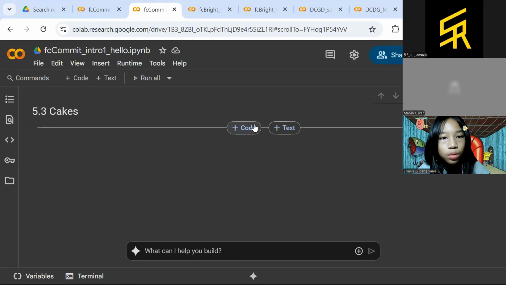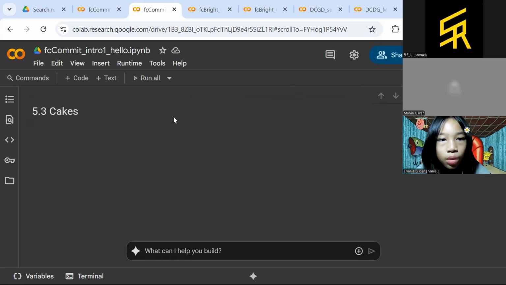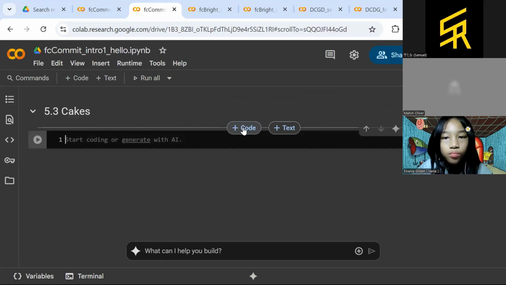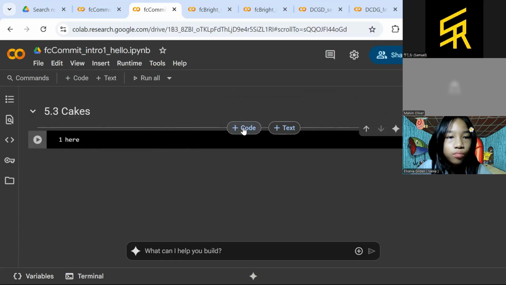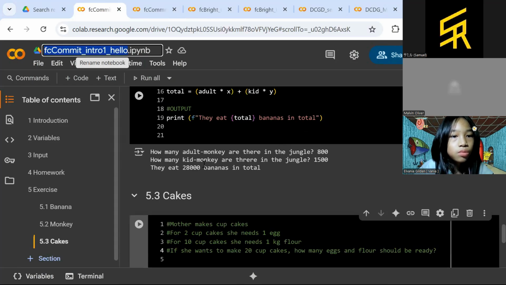Okay. Now below the cakes, when you mouse over here, there will be also text and code together. At this time, you click the code. Okay, and here we go. So in this part, we will do the coding. Now, I move back to the previous file.